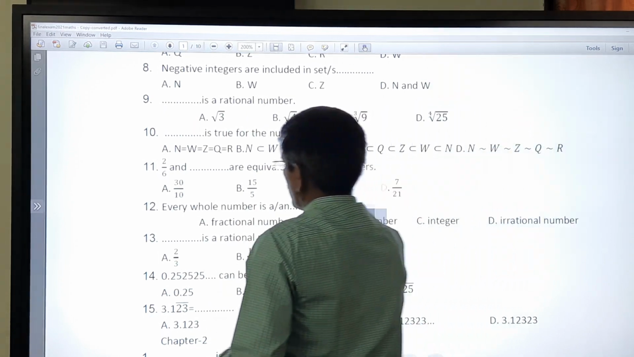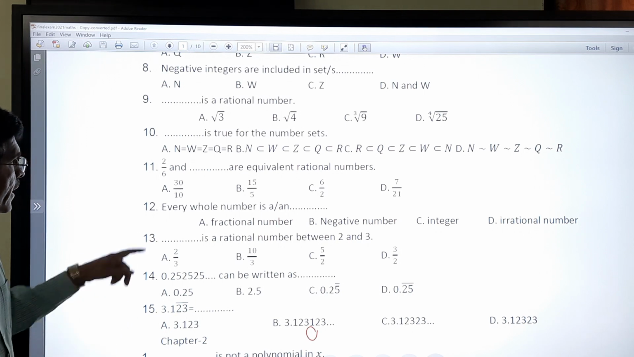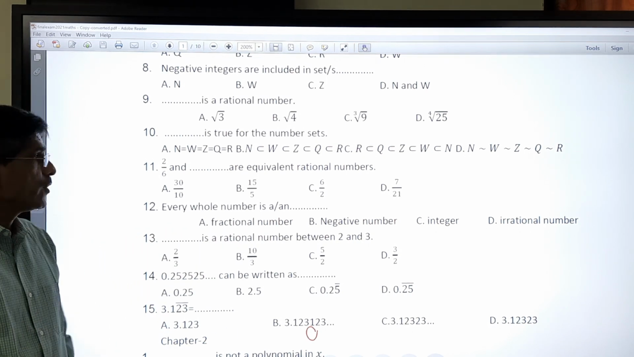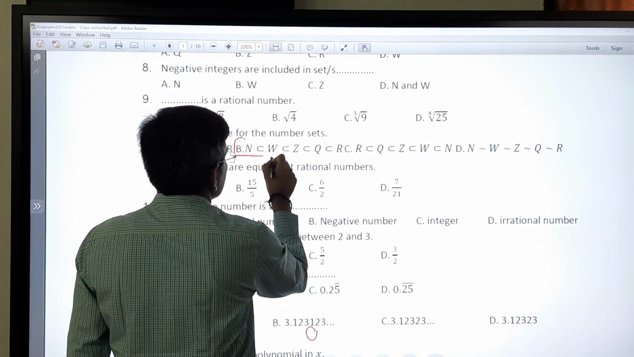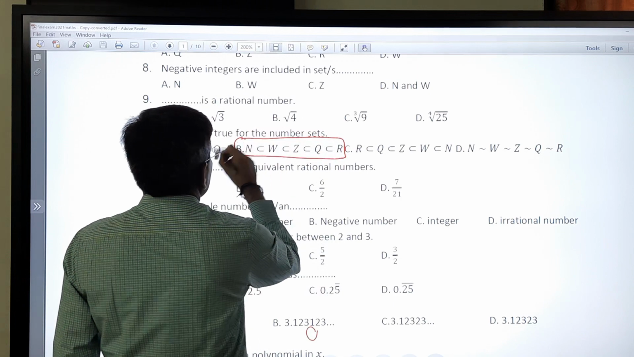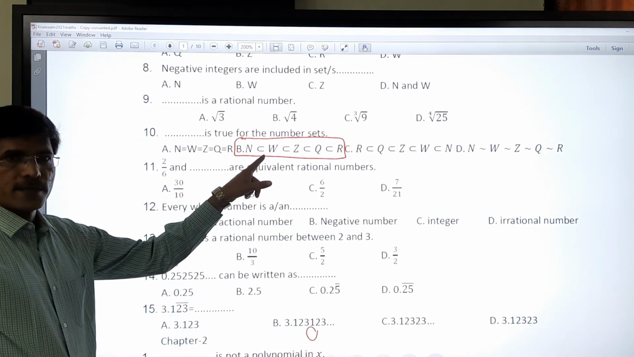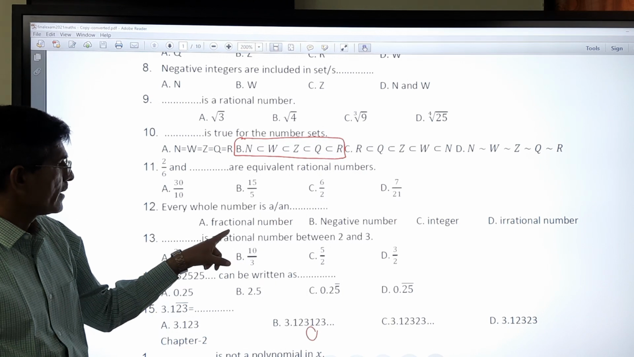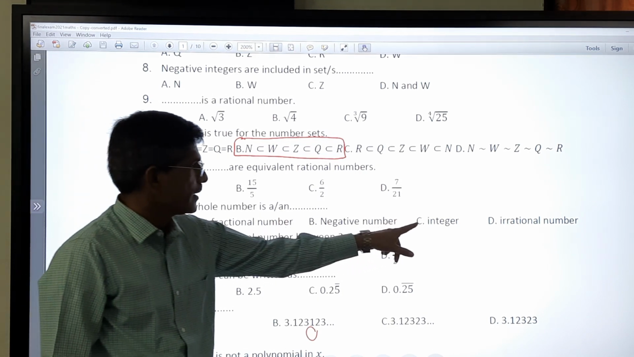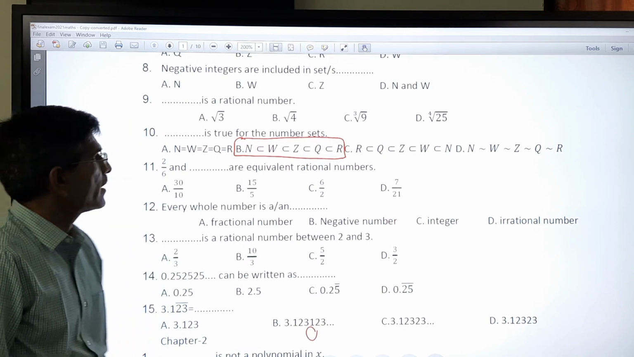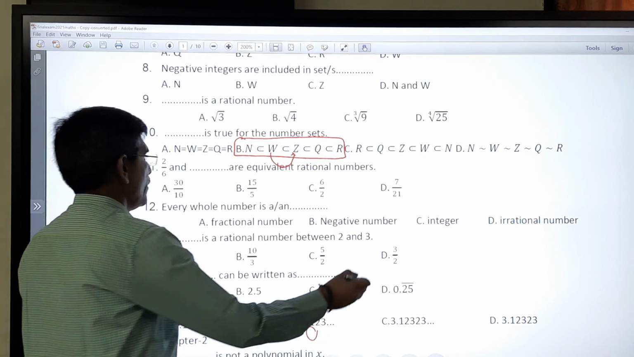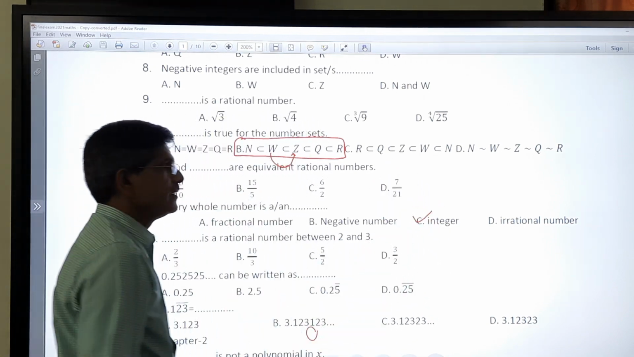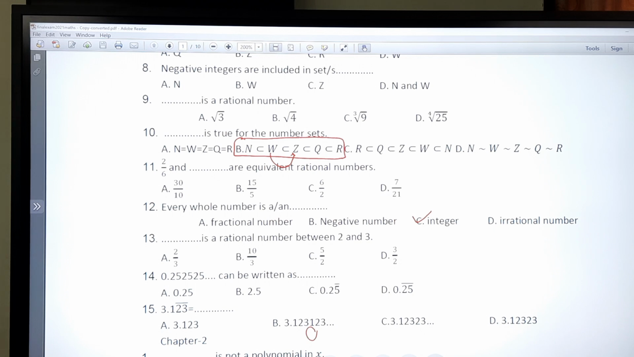Now we go for the next. Every whole number is a... Now we know that a whole number, again here it is a correct answer for us. Natural number is a subset of whole number. So every whole number is an integer. We cannot say irrational number, we cannot say fractional number, we cannot say negative number.